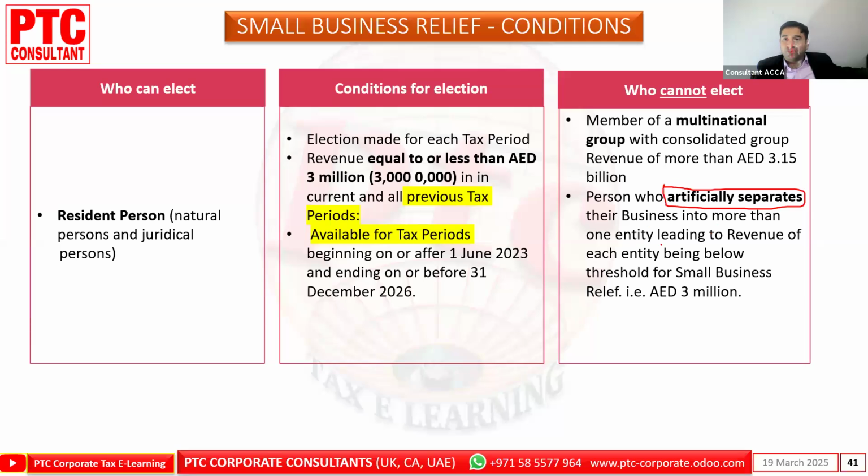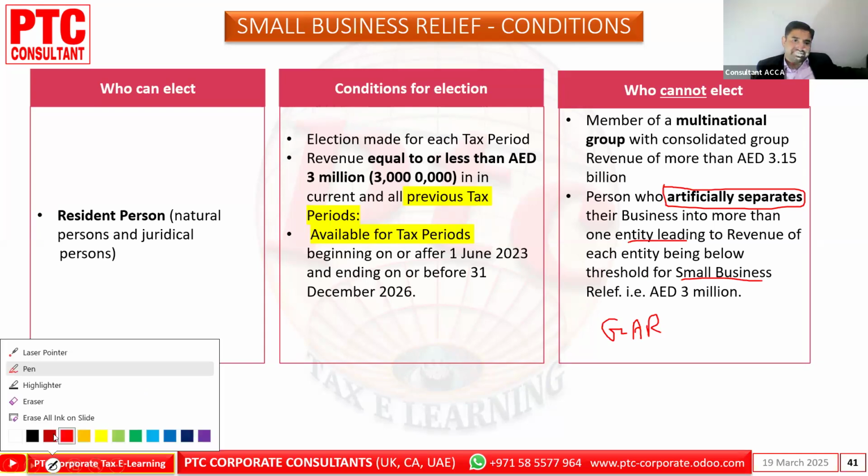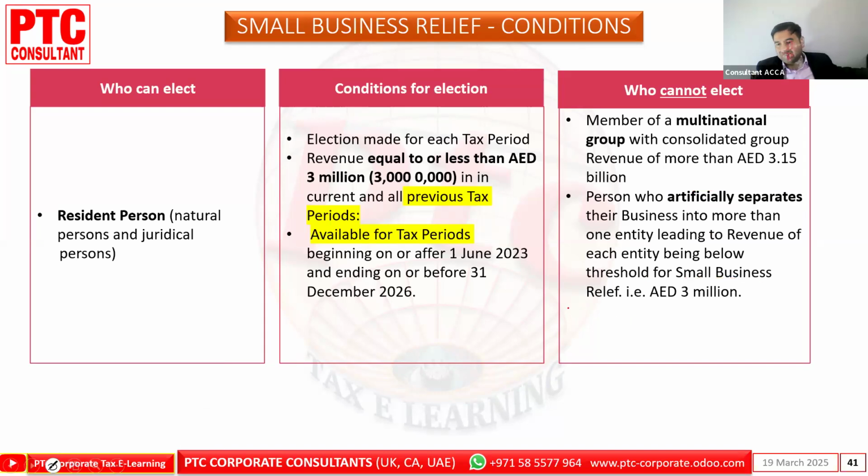Splitting their business into more than one entity, leading to the revenue of each entity being below the threshold of the small business relief, falls under the GAAR rule, tax anti-avoidance. Wherever the tax authorities are able to catch that the activity was done artificially, or that the purpose of the arrangement was to avoid taxation, they can charge the tax and the penalty on that as per the GAAR rules.